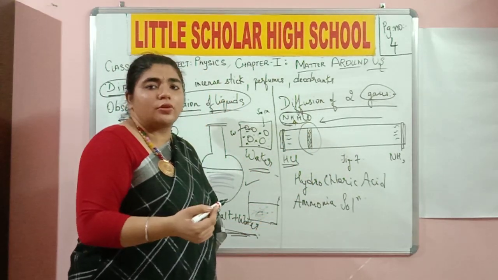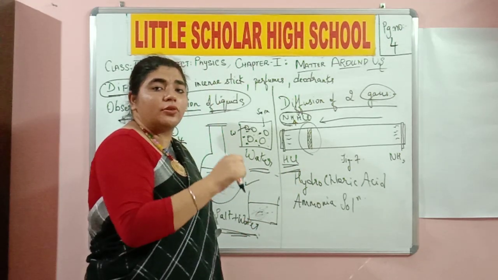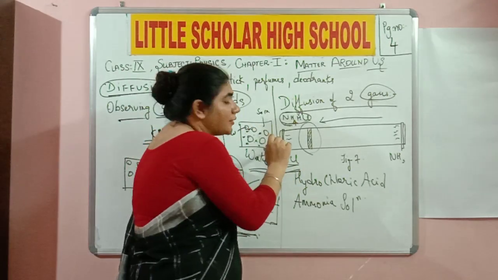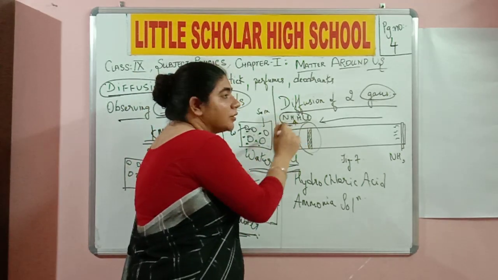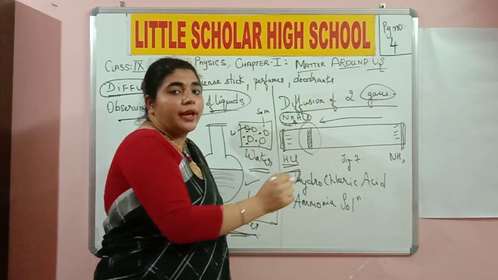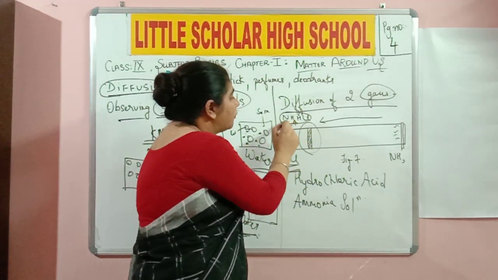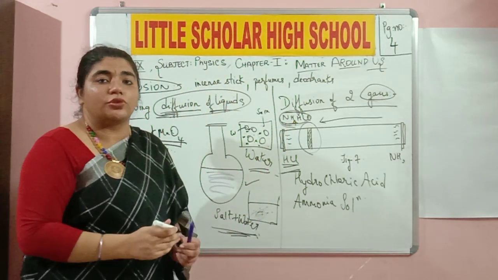Where did you get hydrogen chloride from? Of course, hydrochloric acid. The cotton which was dipped in hydrochloric acid solution was fixed at this end, and after a certain amount of time, it started releasing gas particles of hydrogen chloride, which started traveling along the test tube. And when they meet up, they are going to form a deposit of ammonium chloride. So this is the experiment of diffusion of two gases.